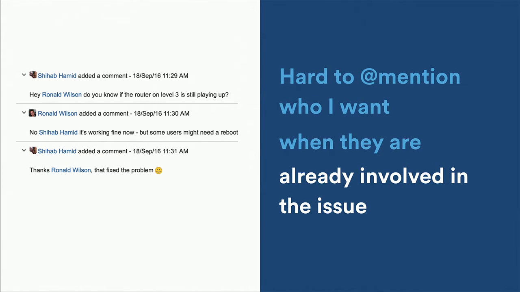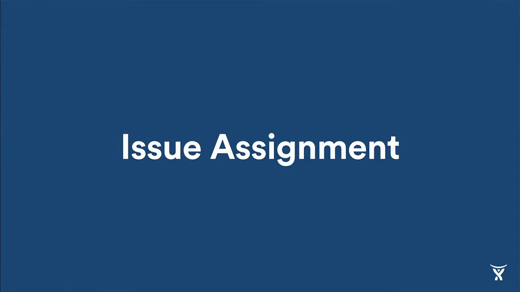But it turns out that conversations like this, where app mentions are bounced back and forth, are pretty common in practice. Across our IT, dev, and support projects, between 1/3 all the way up to 2/3 of app mentions refer to someone that's already involved. So this simple solution, even though it doesn't solve the whole problem, solves a big chunk of it just by using simple smarts. Now, another area where we can solve the problem using simple smarts is issue assignment.